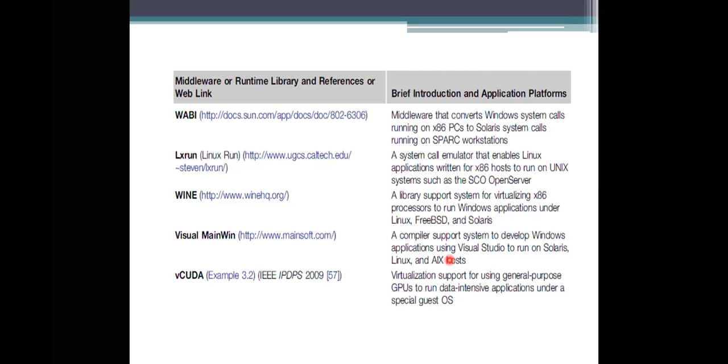Here vCUDA is a programming model used on the GPU, and it has virtualization support. It also allows general purpose graphics processing units to run parallel processing, taking the special guest operating system into account.